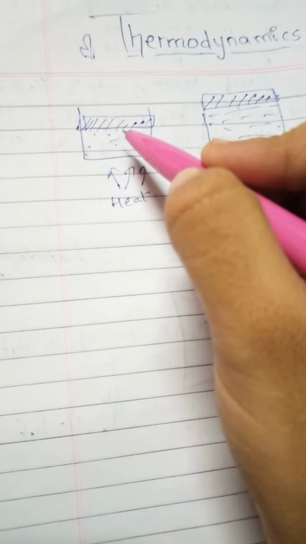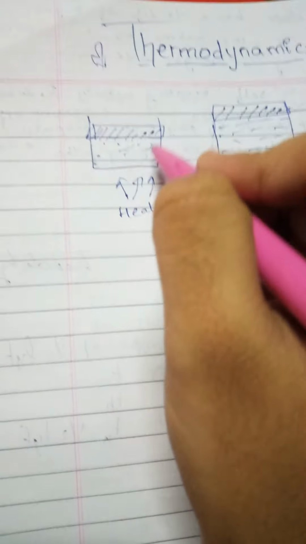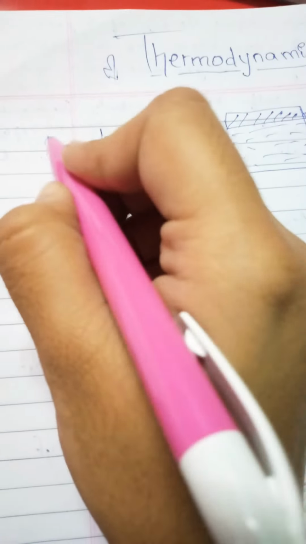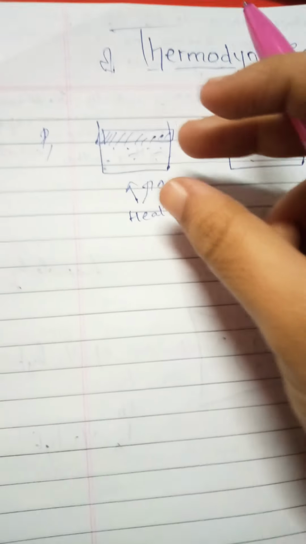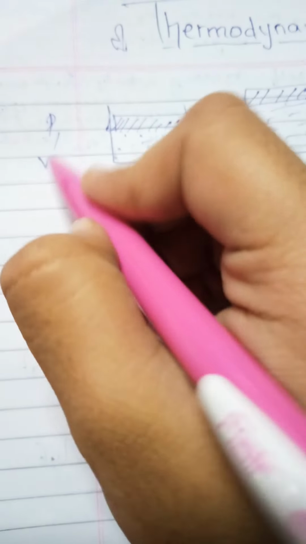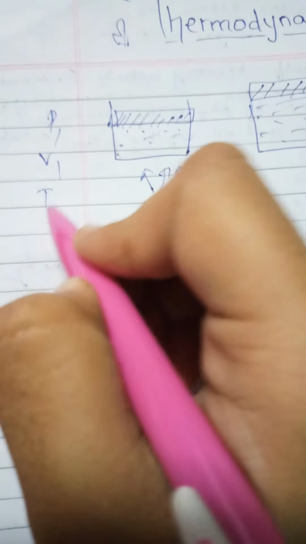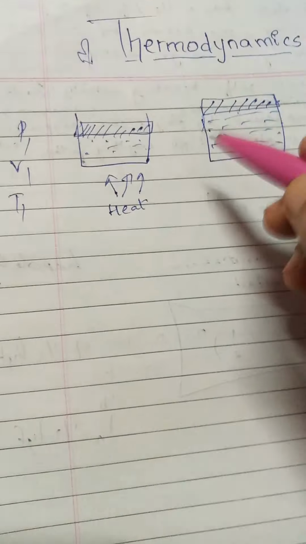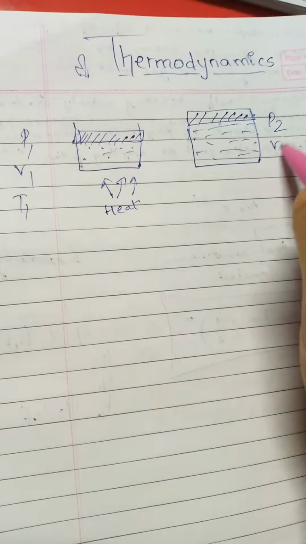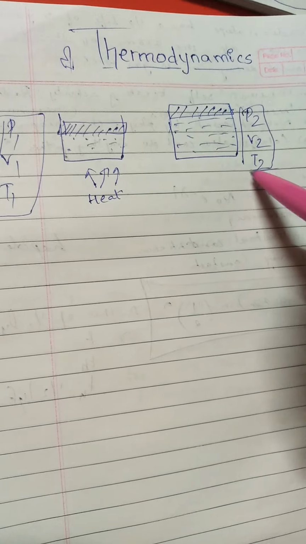Initially, suppose it has some pressure, let it be P1, and the gas is in volume V1 at temperature T1. After supplying heat, its pressure changes to P2, volume changes to V2 and temperature changes to T2. So P1 V1 T1 is changed to P2 V2 T2.